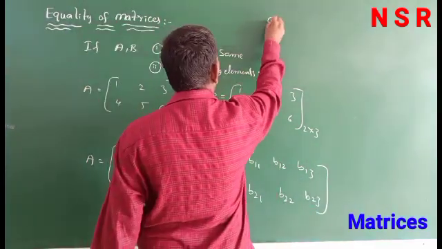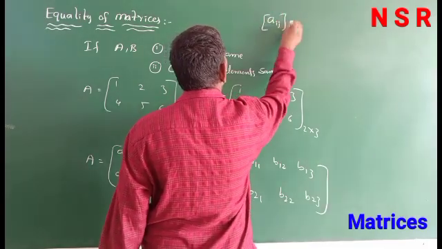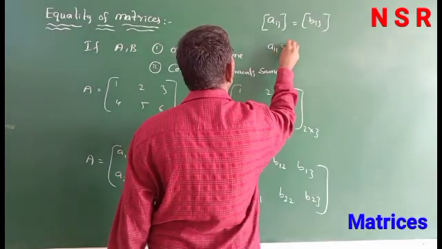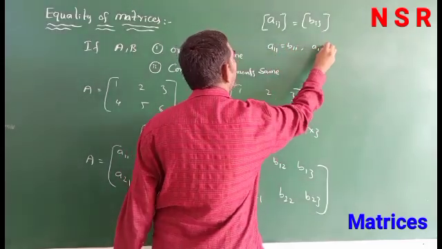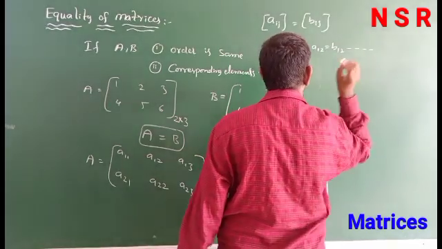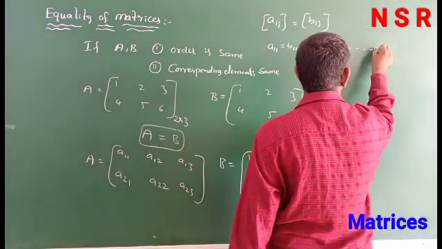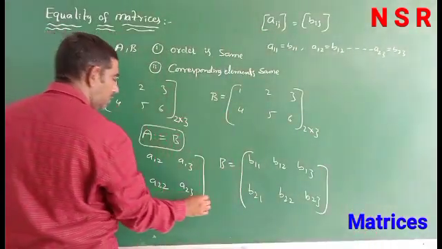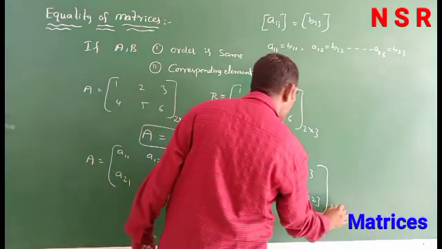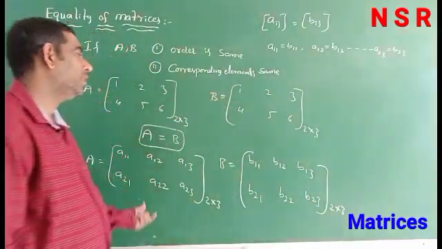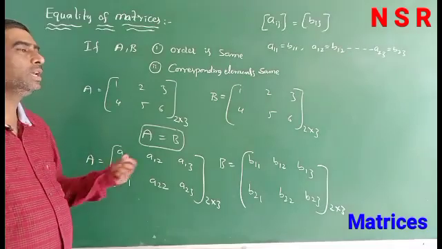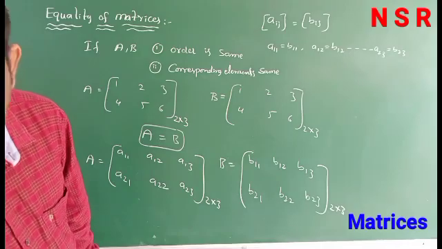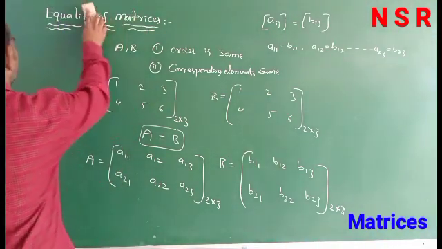Now Aij is equal to Bij, means A11 is equal to B11, A12 is equal to B12, and so on, A23 equal to B23. Here the order is 2 by 3, and here also 2 by 3. So, if two matrices have equal order and the corresponding elements are also equal, then those are called equal matrices.